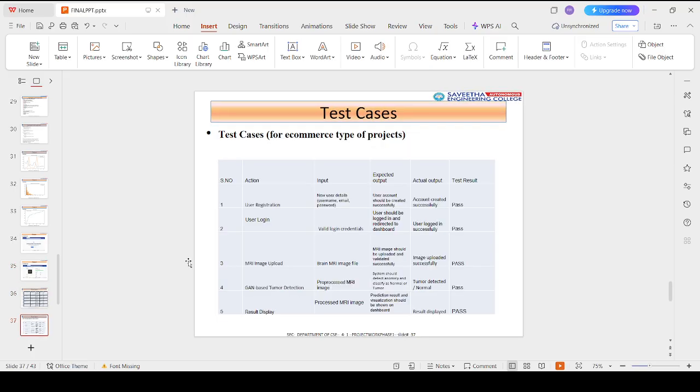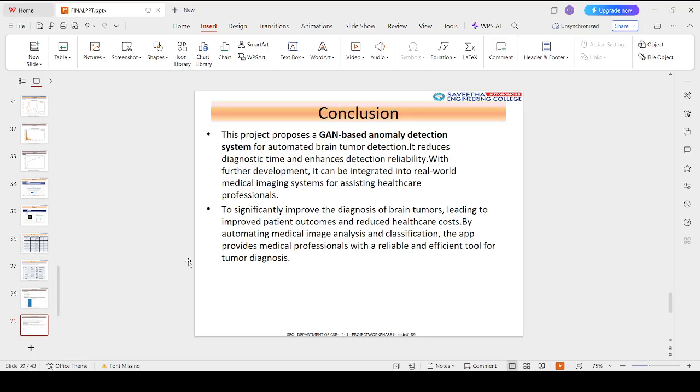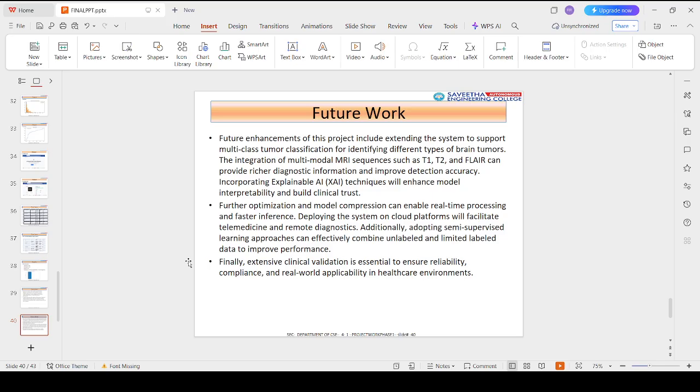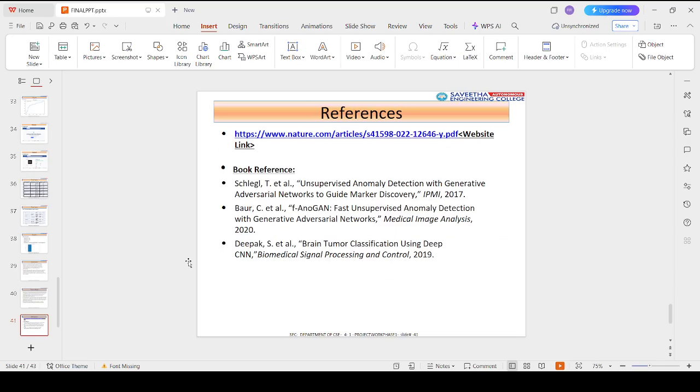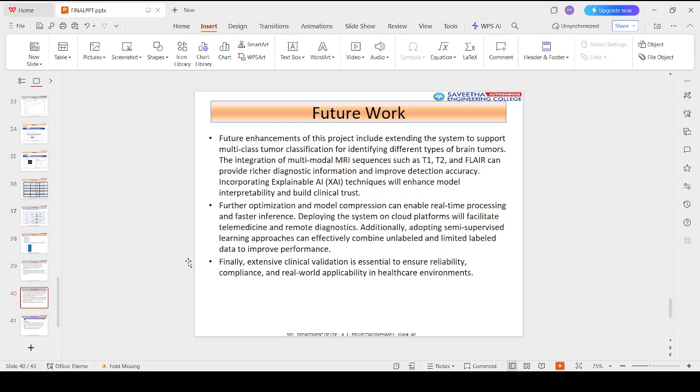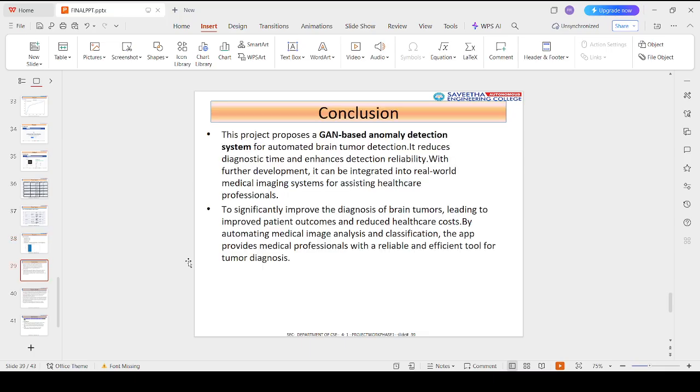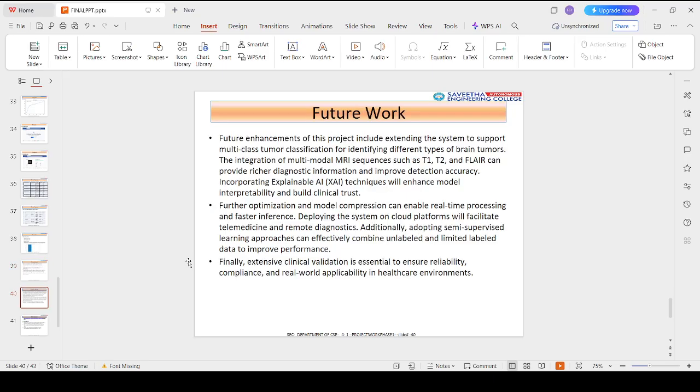For the conclusion, we successfully implemented GAN-based unsupervised tumor detection. The system reduces the need for labeled data. It supports early detection and diagnosis effectively, and serves as a decision support tool for clinicians. For future work, improvements include multi-class tumor classification, integration of multi-modal MRI data, incorporation of explainable AI techniques, cloud deployment for remote diagnosis, and extensive clinical validation.